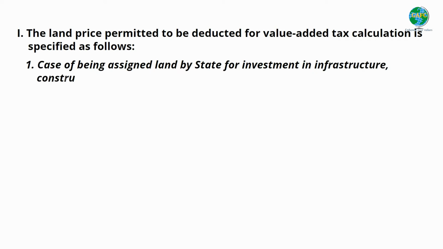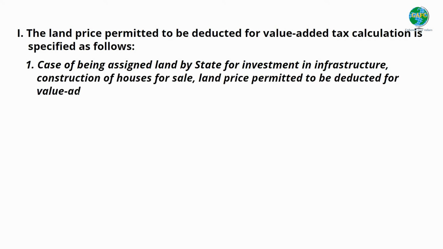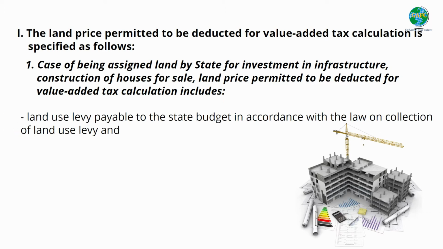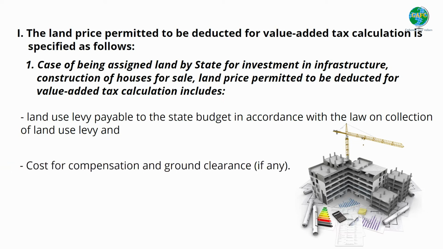1. Case of being assigned land by the state for investment in infrastructure, construction of houses for sale, the land price permitted to be deducted for value-added tax calculation includes land use levy payable to the state budget in accordance with the law on collection of land use levy and cost for compensation and ground clearance, if any.